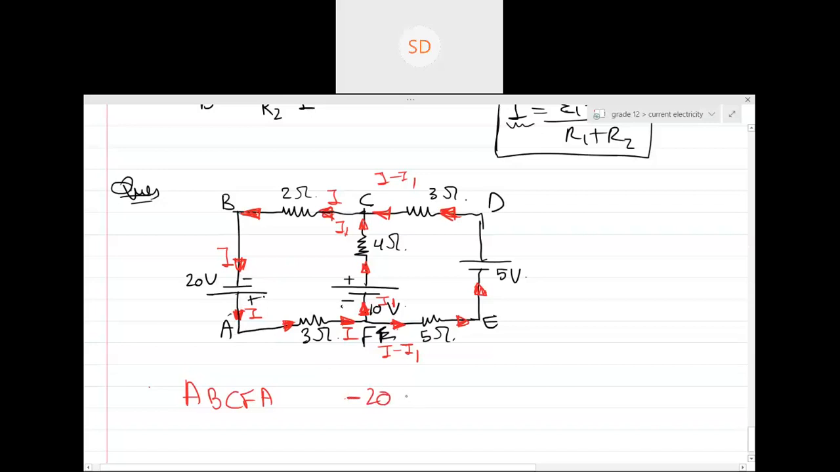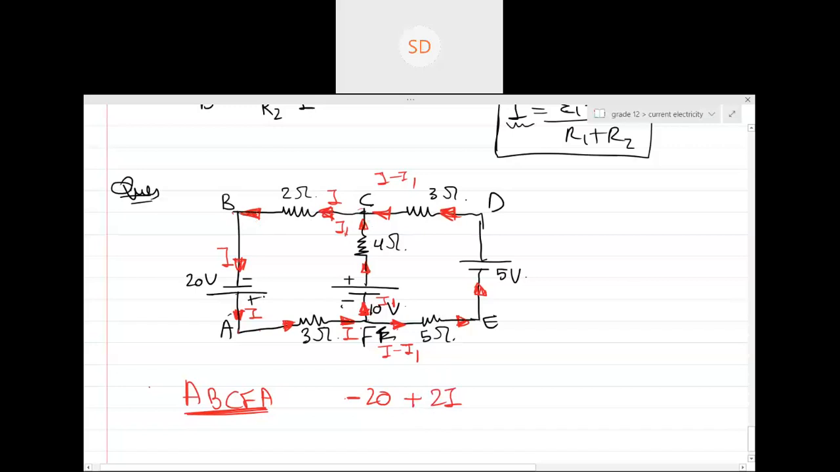So we're going from A to B to C to F to A. First we are going from A to B, so we are entering from the positive terminal, giving minus 20. Then are we going in the direction of current or the opposite direction? Opposite direction. In the opposite direction, plus or minus? Plus. So plus 2i. Then C to F.